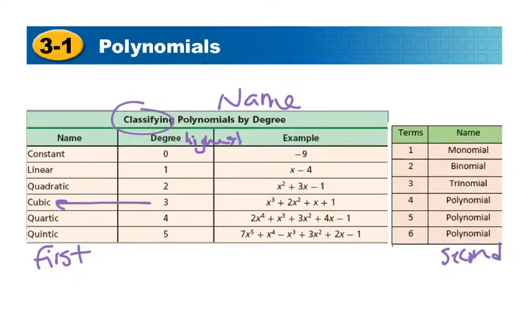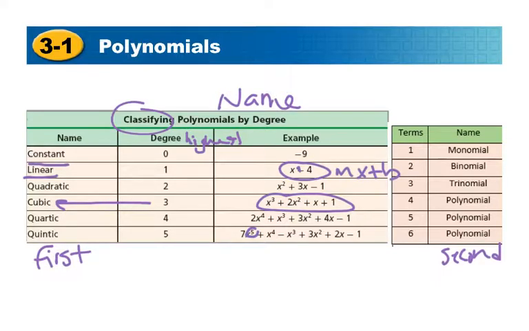Okay. We also have an example here, but again, as you can see, it has a 3 as its highest degree. And then you can see here, there's a 1 as its highest degree, even though it's not written there. 5 is its highest degree. And so you are going to need to know these names. So if you have 0 as the highest degree, we call that a constant, and we will be using that word quite a bit. A linear, as we've seen before, of the mx plus b variety.